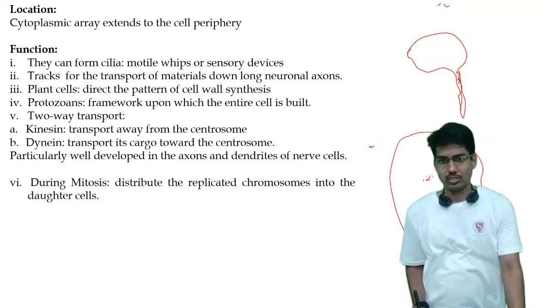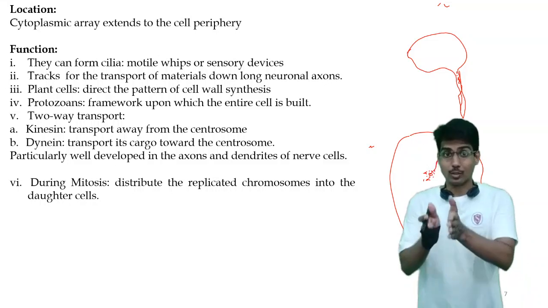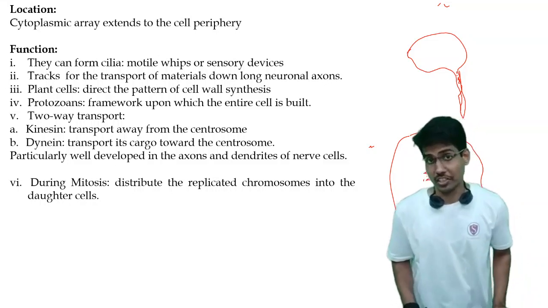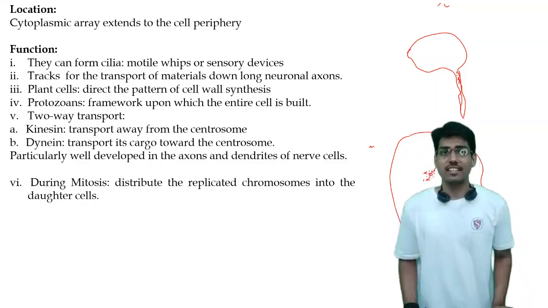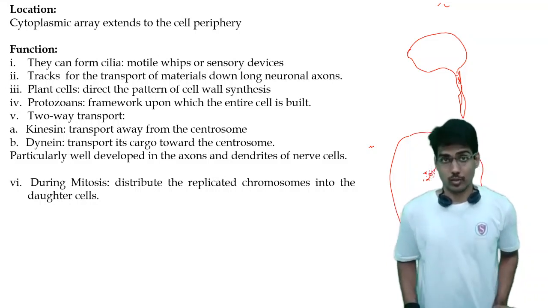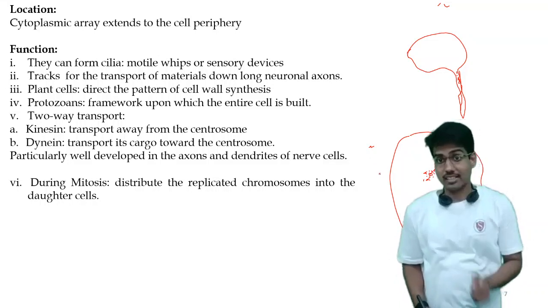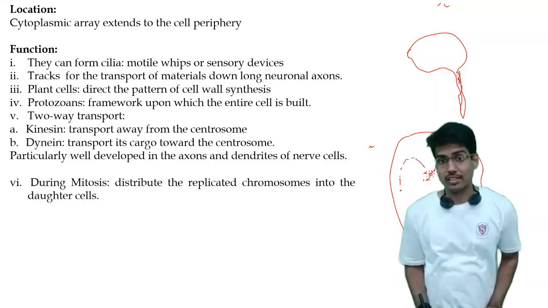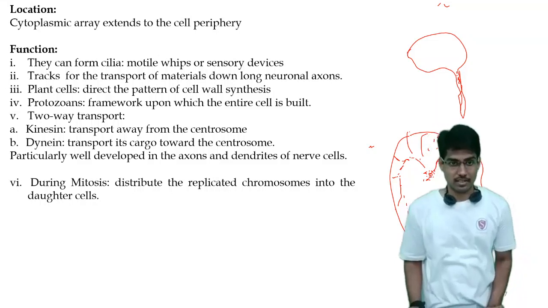Wherever these microtubules are located, that forms the track, and it will also be the path for the transport of various materials inside the cell. Next, in plant cells, microtubules direct the pattern of cell wall synthesis. They direct where the cell wall needs to be synthesized.